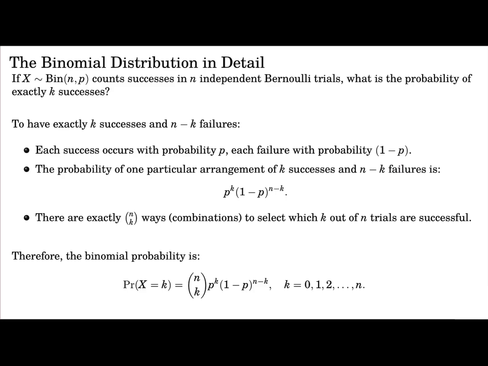So one particular arrangement of k successes and n minus k failures has probability p to the k times 1 minus p to the n minus k.